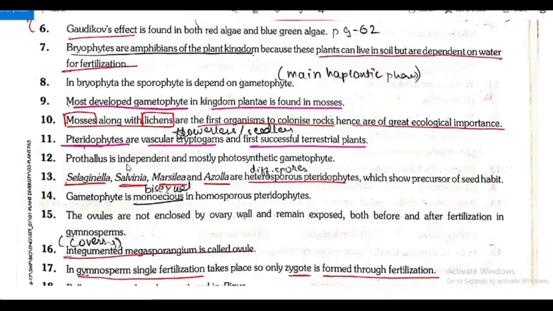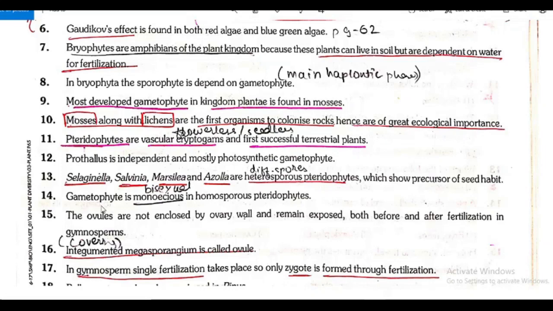Prothallus is an independent and mostly photosynthetic gametophyte. Selaginella, Salvinia, Marsilea, Azolla are heterosporous pteridophytes, that means they produce different spores, which show a precursor of seed habit. All these points were explained from the textbook and the content, that's why I am not explaining again. We are just having a quick summary or review of the topics we learned.